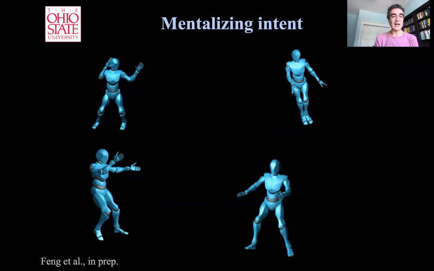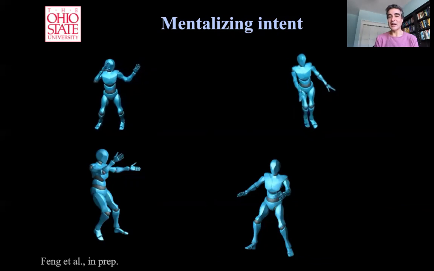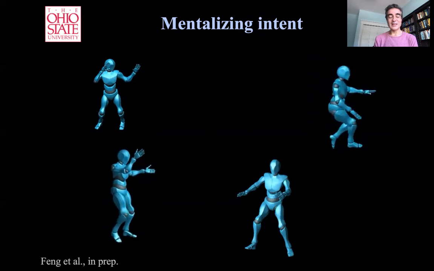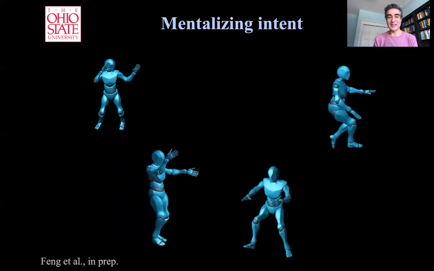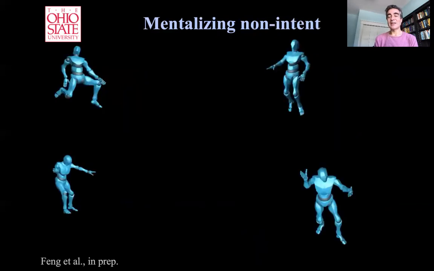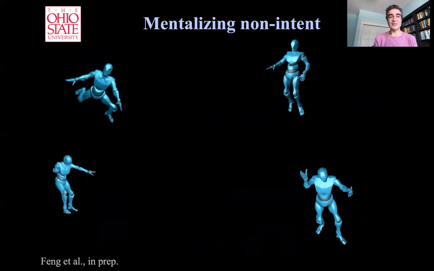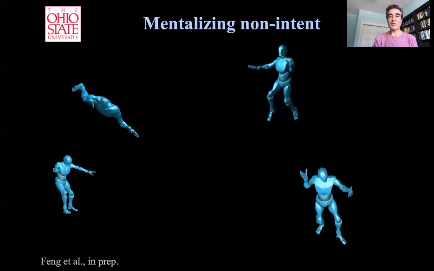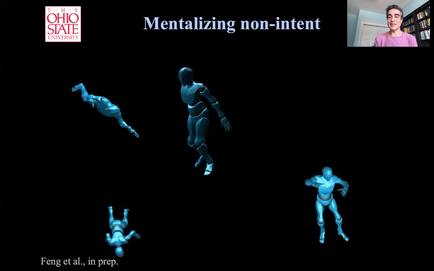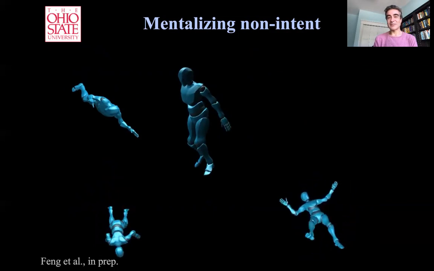So this is actions that the model considers to be done intentionally, just walking around, fighting, dancing, and maybe petting a dog or an animal. And this to be compared with actions that are performed by the model that are non-intentional. So things like falling forward, just tripping, falling down, and falling backwards.